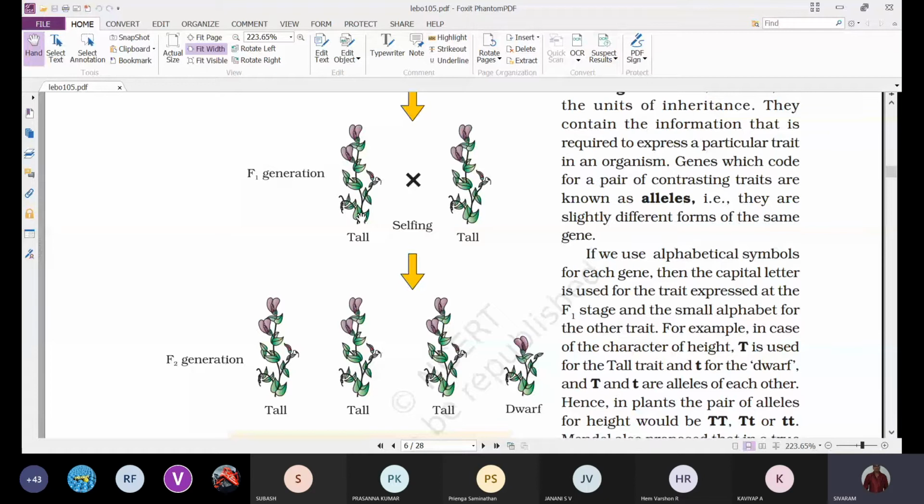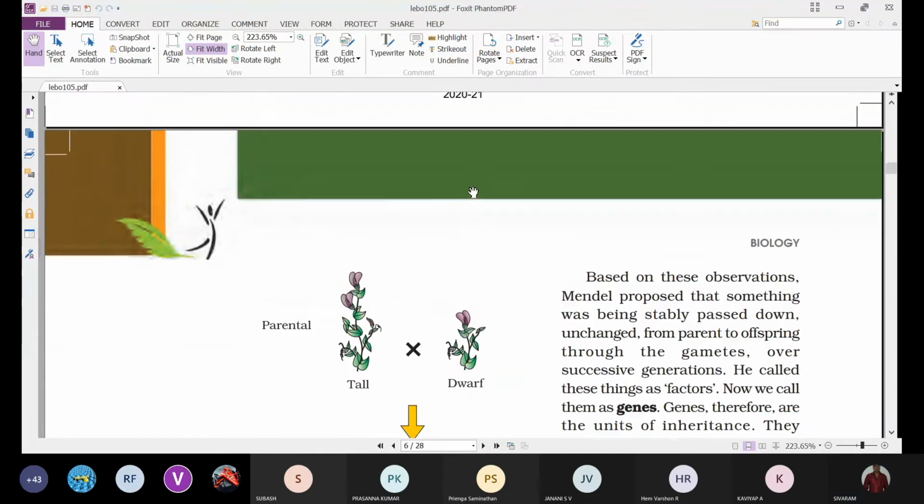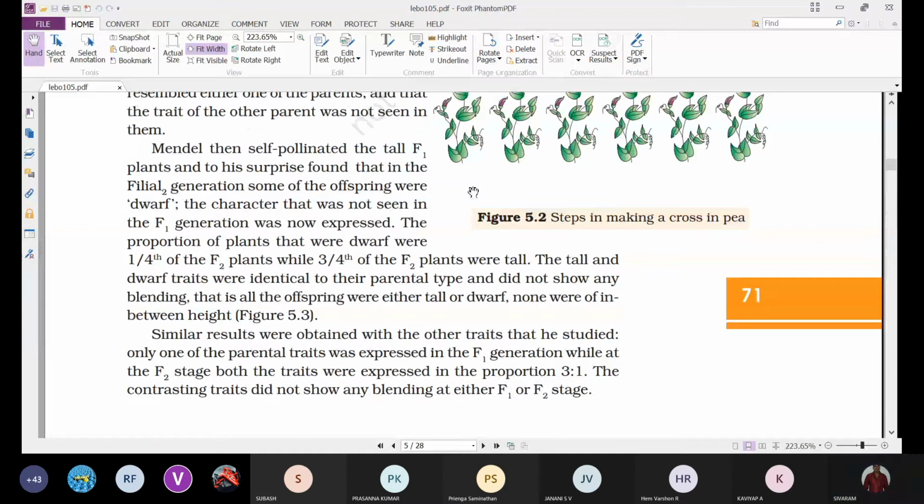Even though he selfed the F1 generation to obtain the F2 generation, he not only got the tall plants, he also got some dwarf plants, which is not observed in the F1 generation, but is present in the parental generation. So Mendel then self-pollinated the tall F1 plants, and to his surprise found that in the F2 generation, some of the offsprings were dwarf. The character that was not seen in the F1 generation was now expressed.